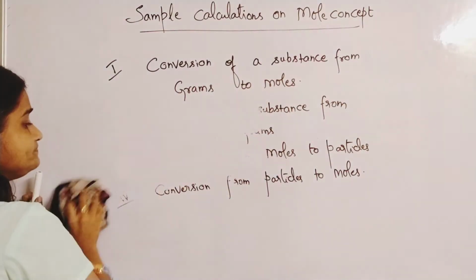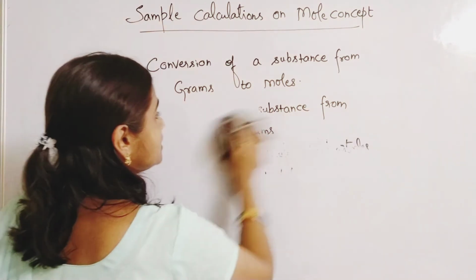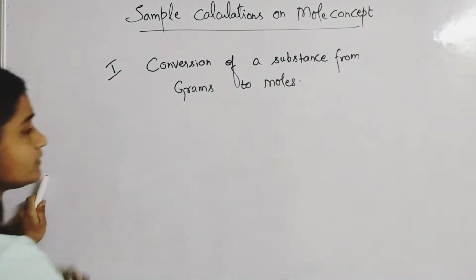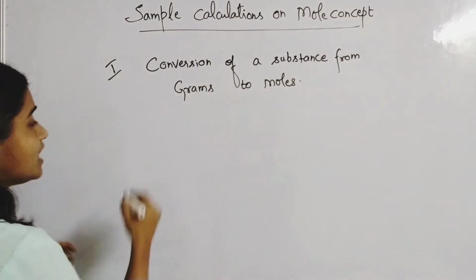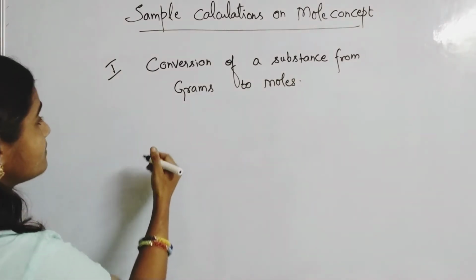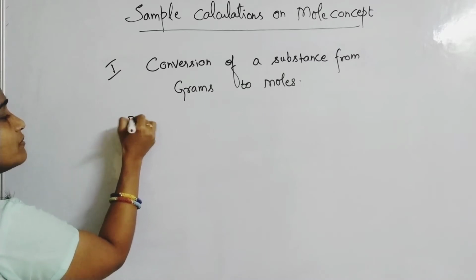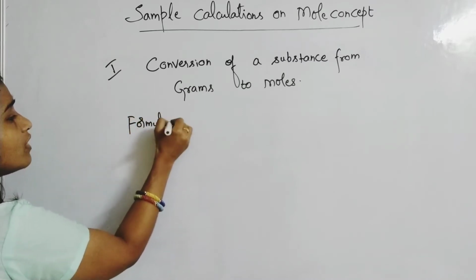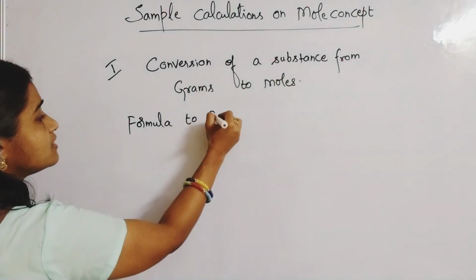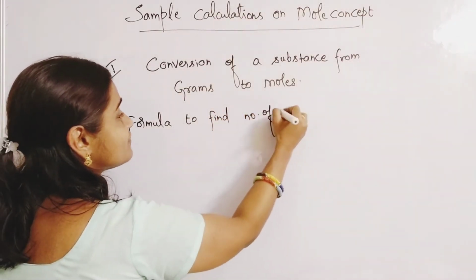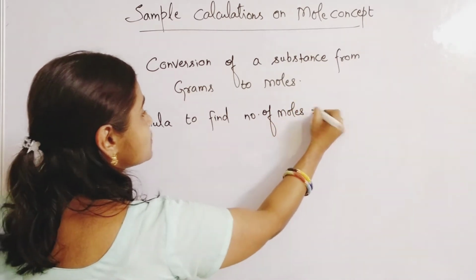That is, conversion of a substance from grams to moles. Here there is a formula to find the number of moles of a substance. So what is the formula?